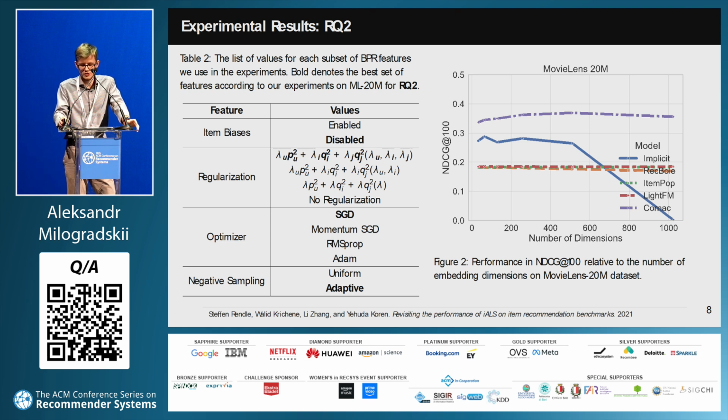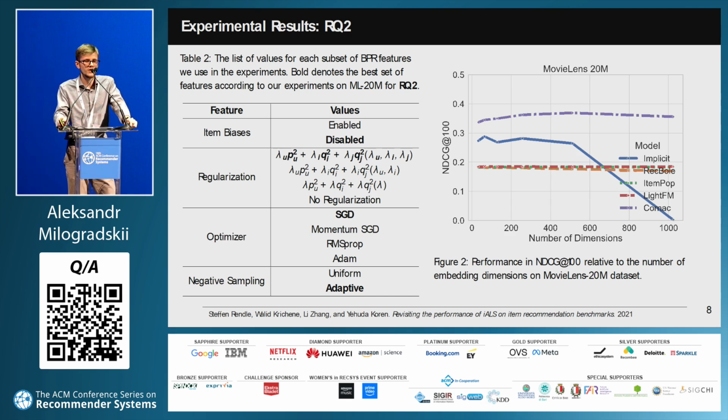It's important to note that the full grid search would have resulted in over 5,000 models for a single embedding dimension, which is too much. To simplify this process, we categorize hyperparameters into 3 groups and conduct experiments sequentially. These groups are first, item biases and regularization, second, optimizers, and third, negative samplers. This approach allows us to reduce the number of experiments by up to 5 times.